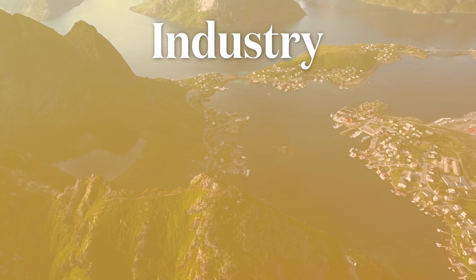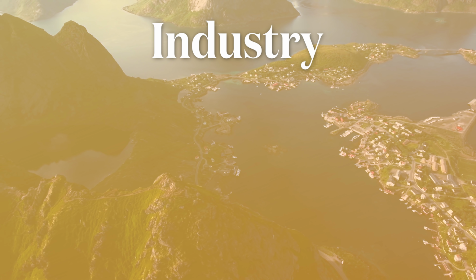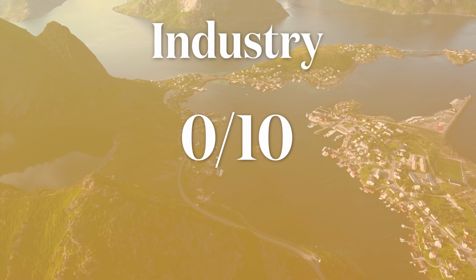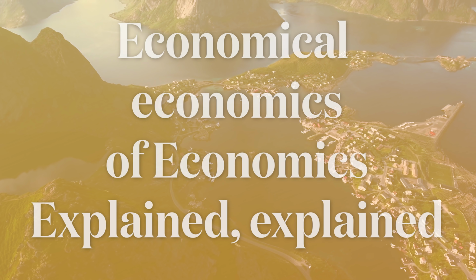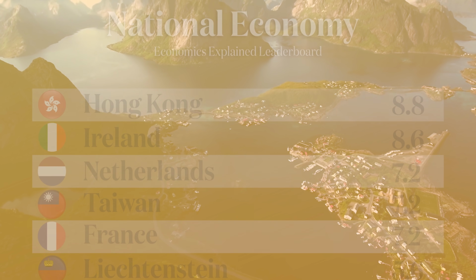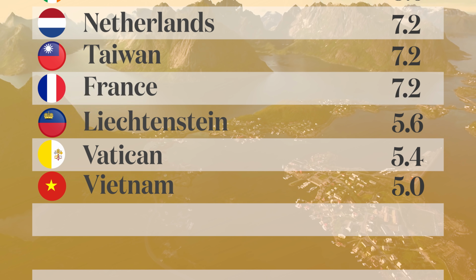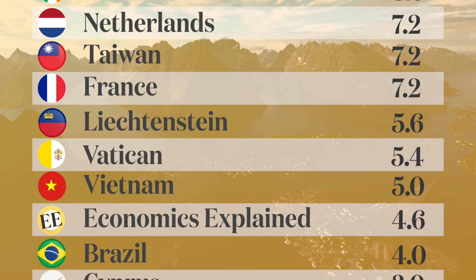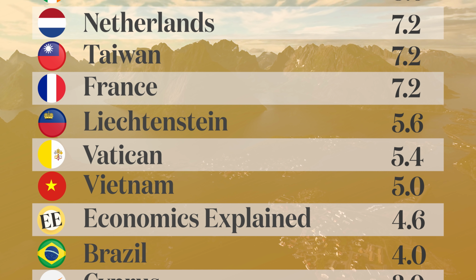Finally, industry, and well, if my parents and society at large are to be believed, I guess we don't have a real job, so we get a 0 out of 10. And so concludes the economics of Economics Explained, and with an average score of 4.6 out of 10, we go here on the Economics Explained leaderboard, which, you know what, could be better. Oh well, always next year.